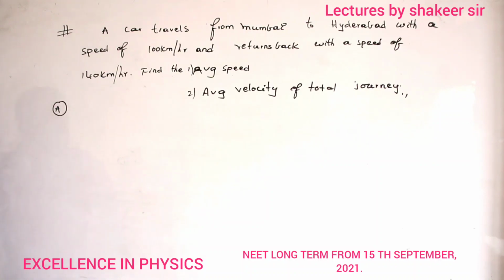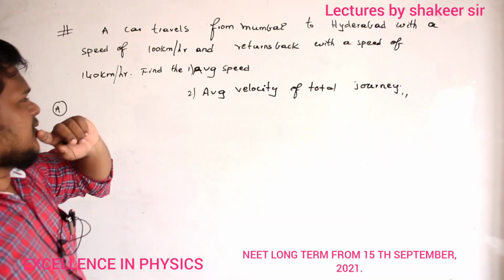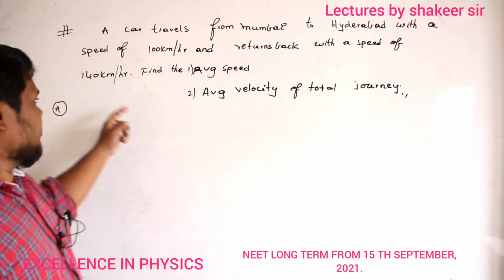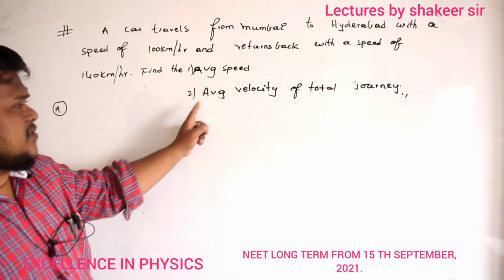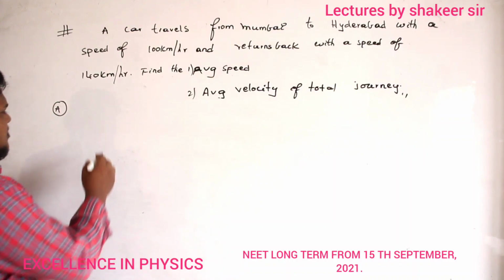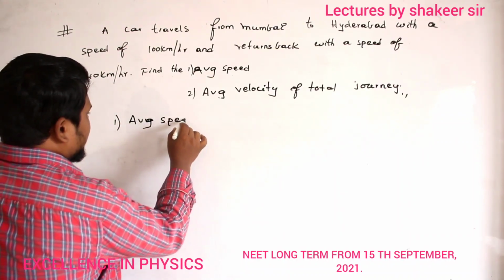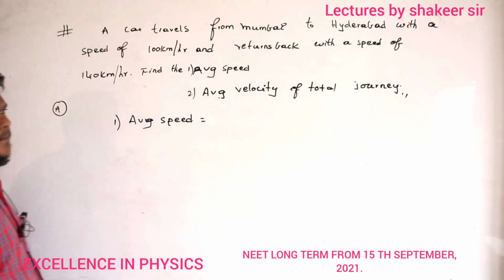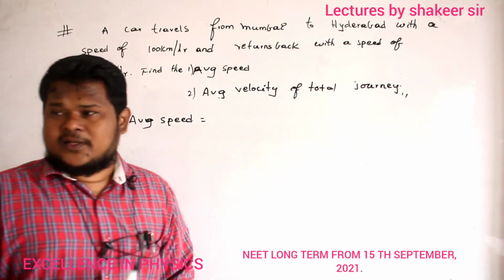So this is the question. A car travels from Mumbai to Hyderabad with a speed of 100 km per hour and returns back with a speed of 140 km per hour. Then find the average speed and average velocity of the total journey. Okay. So first of all I will calculate average speed. Can you say how I can calculate it now? Total distance divided by total time. Did anybody give you time here?